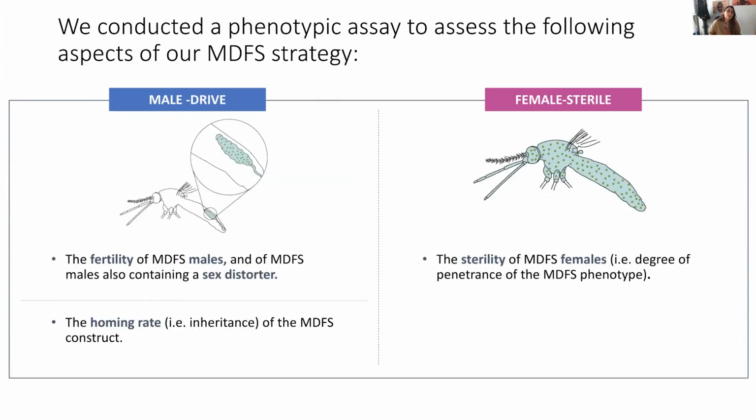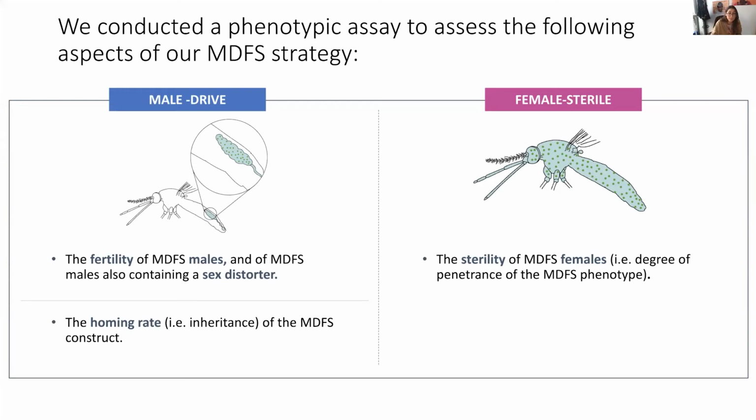And so we conducted a phenotypic assay, which I'll describe in a second, to assess the main aspects that would affect the efficacy of our strategy. On the male drive side, we looked at the fertility of our MDFS males, as well as the fertility of MDFS males which also contain a sex distorter. And we also looked at the inheritance rate, which we called homing rate, of the MDFS construct in their progeny to see if it drove. And on the female side, we looked at the penetrance of our MDFS sterility phenotype, so how sterile our females would be.